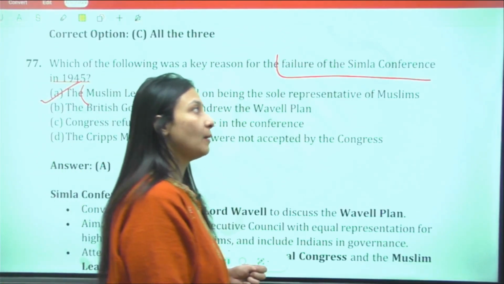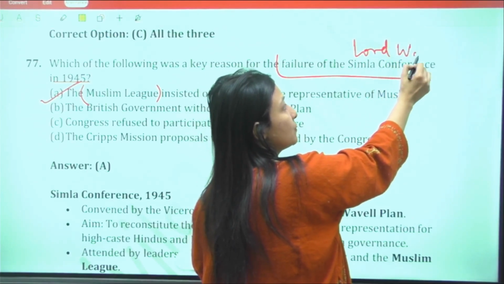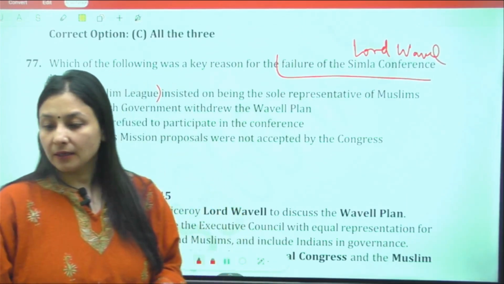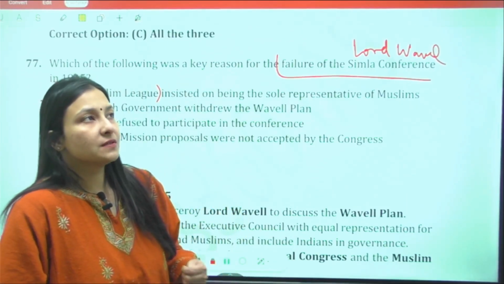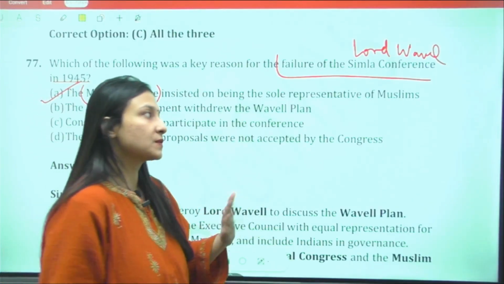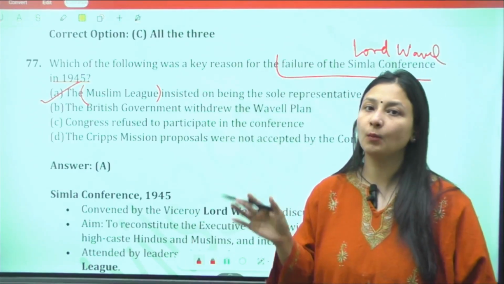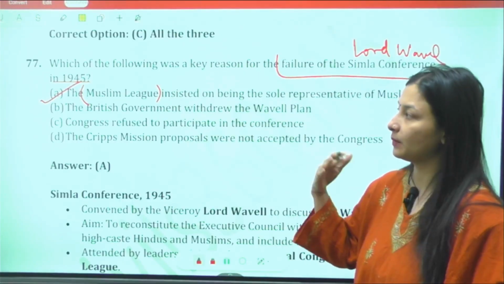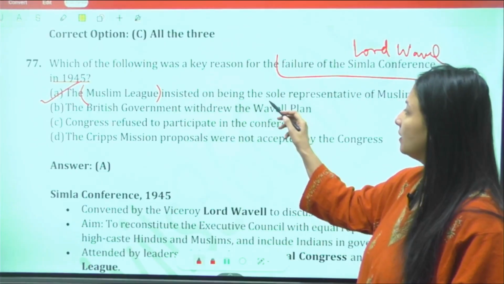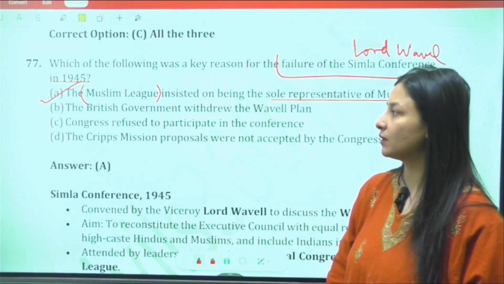The Shimla Conference was organized by Lord Wavell, and Congress ministers had been saying that in our Congress ministries we are also having Muslim representatives, right? But why in the Muslim ministries, or the places where they are elected, why does there have to be a sole representative only of Muslims?